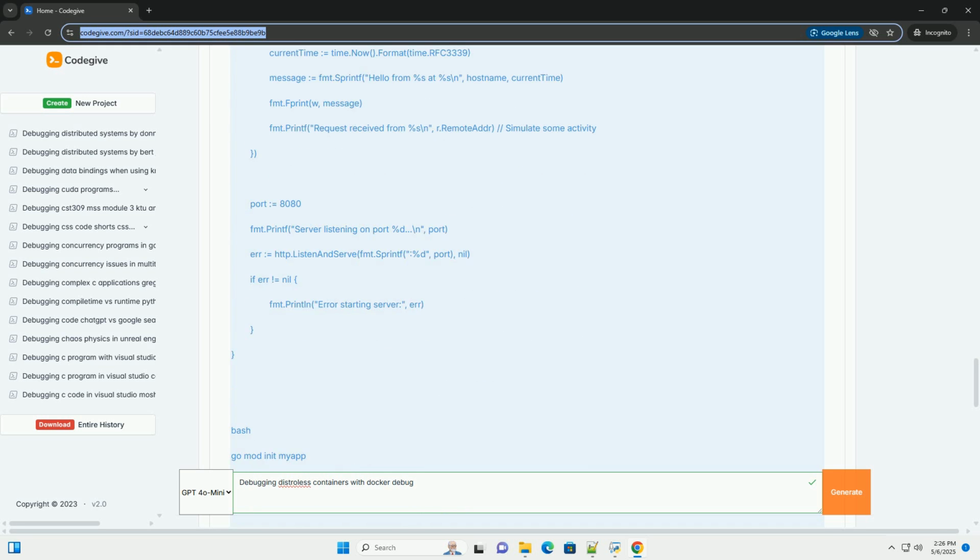On-demand debugging: debugging tools are only present when actively debugging, minimizing the attack surface during normal operations. Faster iteration: you can quickly experiment with different debugging tools and techniques without rebuilding the container image. Improved developer experience: a simplified debugging workflow enhances developer productivity.